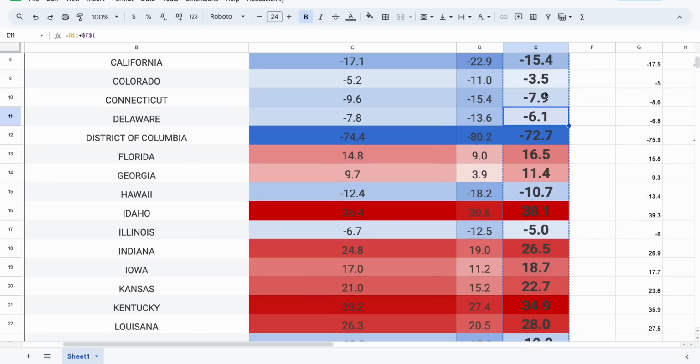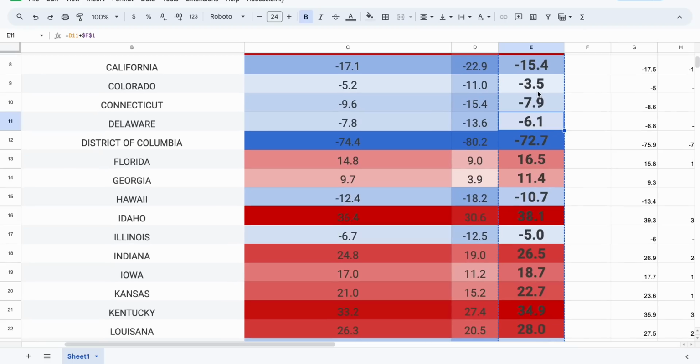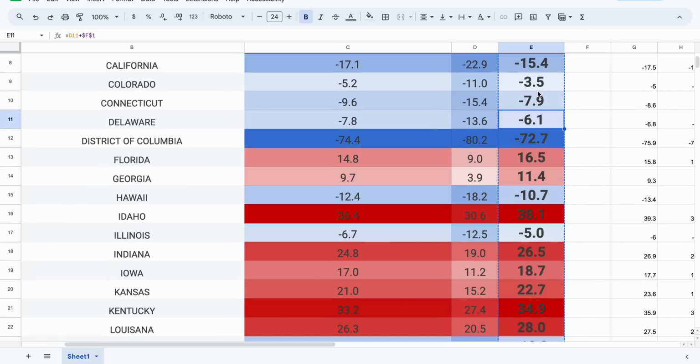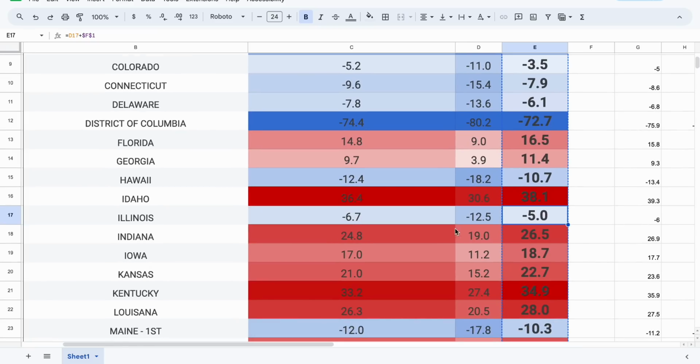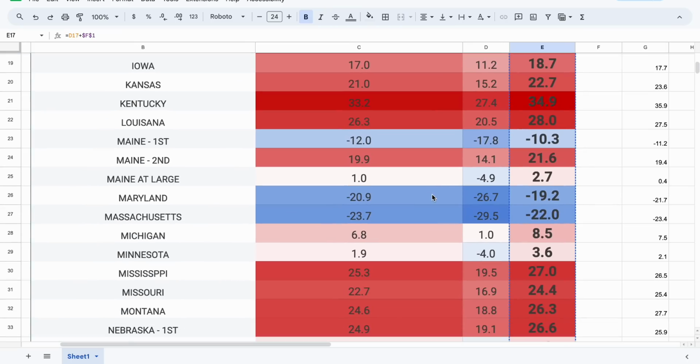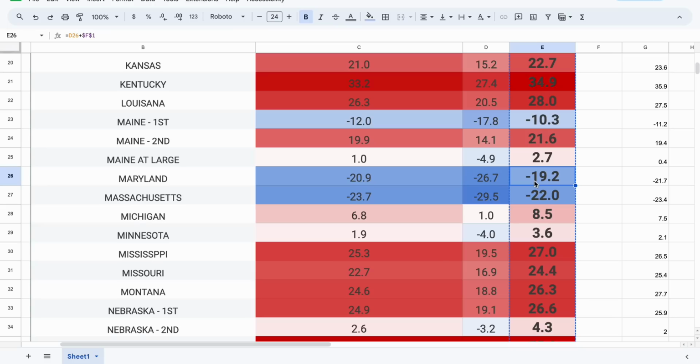Delaware's a 6-point win, which is similar to, if we could pull it up right here, they're actually the same. My model and the forecast from New York Times basically have it the same. Illinois is a 5-point win in my model. Biden's winning it by 4 in the New York Times breakdown. Maine at large is a 2.7 percentage point victory in my forecast. Right now, the demographic breakdown here has him winning it by 1.2 percentage points. We see in Maryland, Biden wins that by 19.2%. I actually have Biden up 19.2, and right now the demographic breakdown has Biden up by 19.4.